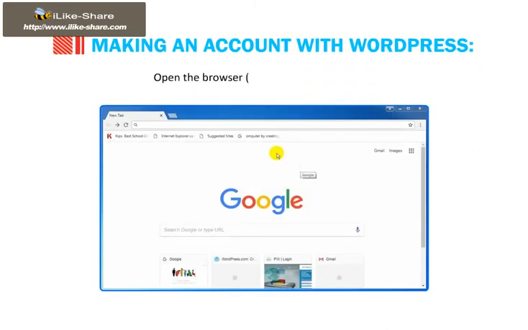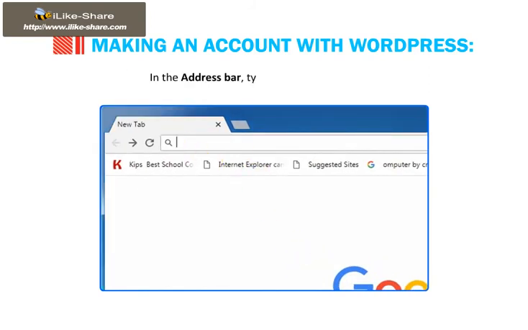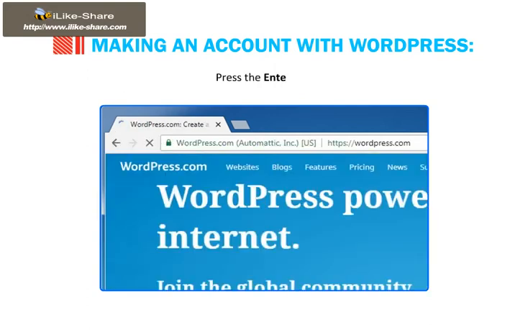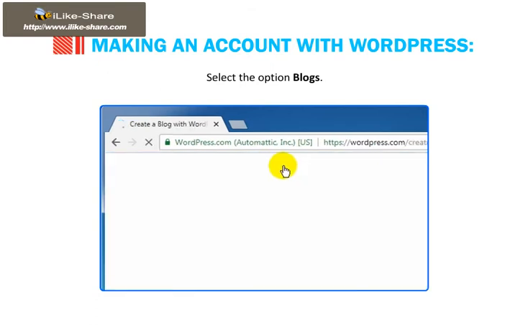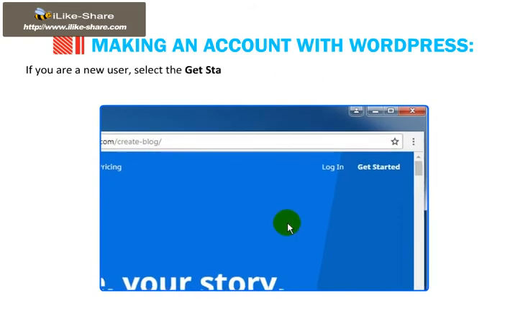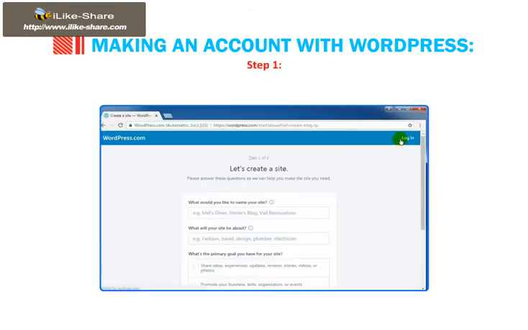Open the browser, Chrome or Firefox window. In the address bar, type www.wordpress.com. Press the Enter key. Select the option Blogs. If you are a new user, select the Get Started button, else click on the Login button present at the top right side. Step 1.